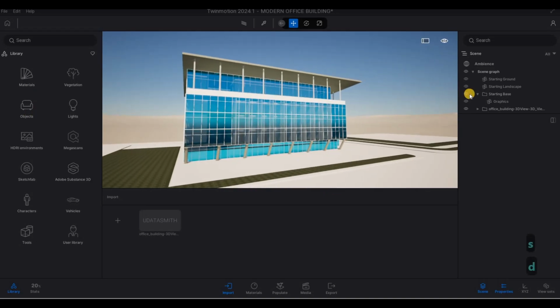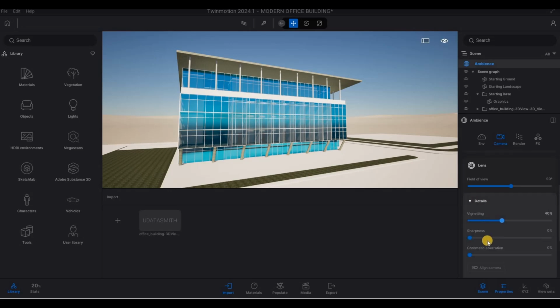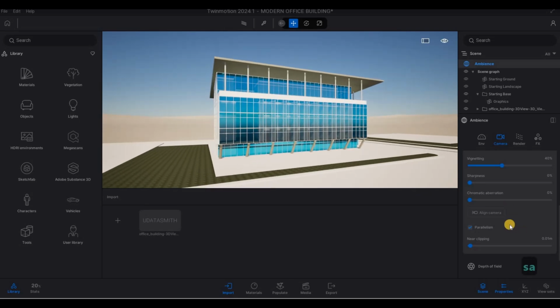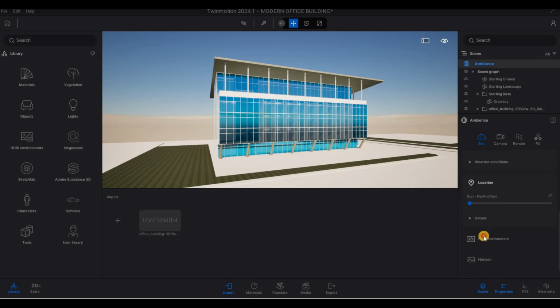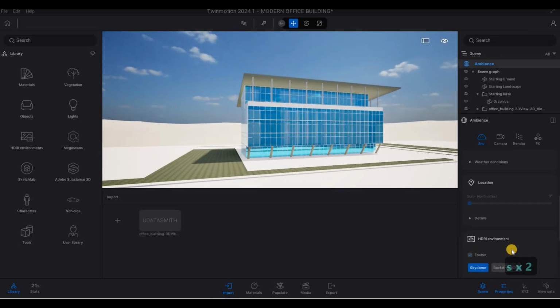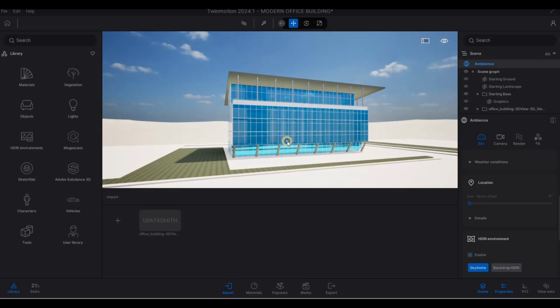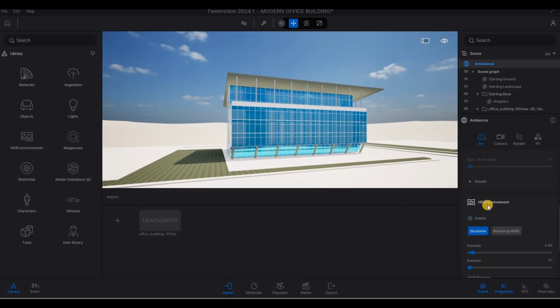And then after this, let's go to click ambience and then camera. You want to make sure that this is very important, that parallelism is checked so that it's always parallel. And then in terms of an environment, HDRI, enable that. I want to use a backdrop. Skydome is good as well for now.